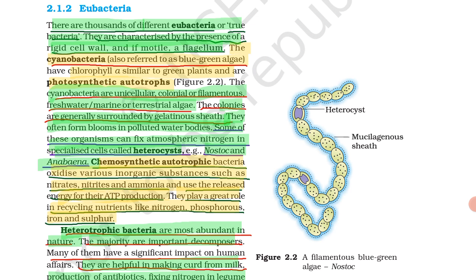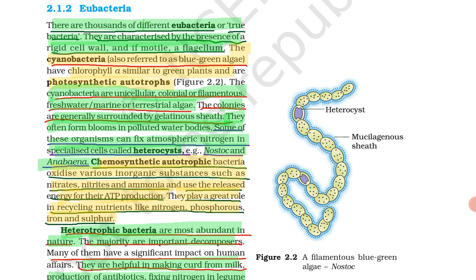They may ask a question on this: chemosynthetic autotrophic bacteria play a great role in recycling nutrients, and you have to learn these four: nitrogen, phosphorus, iron and sulfur.